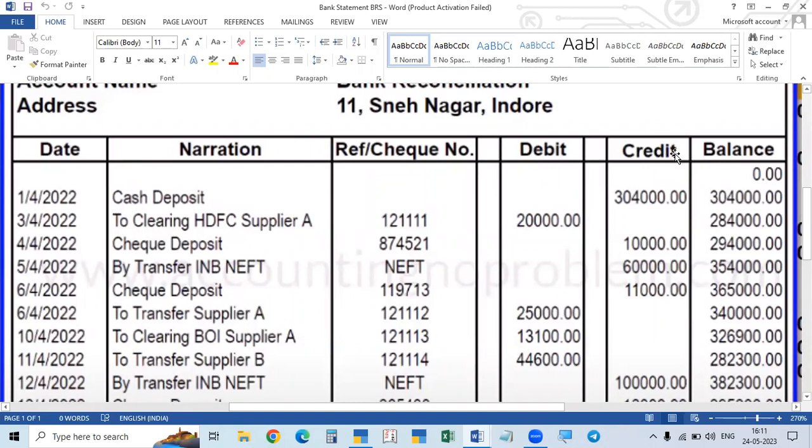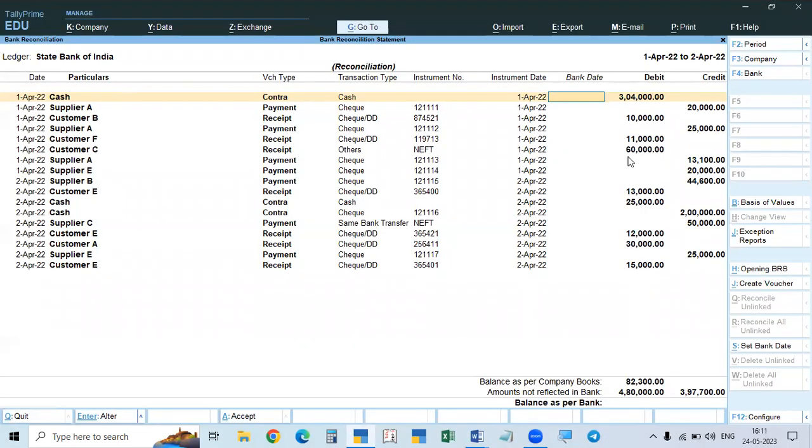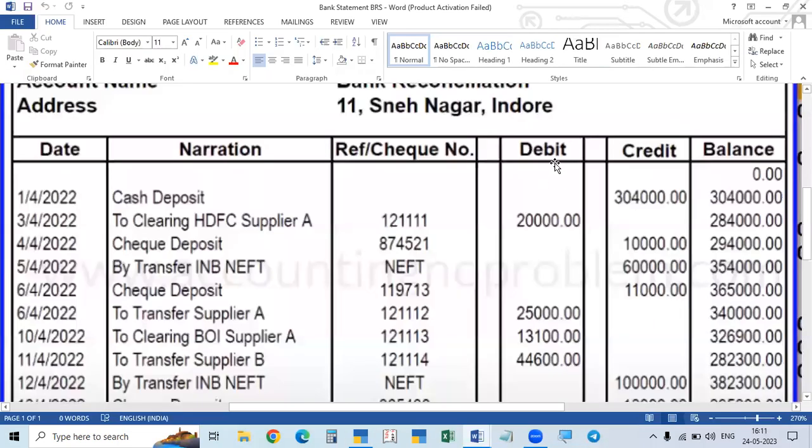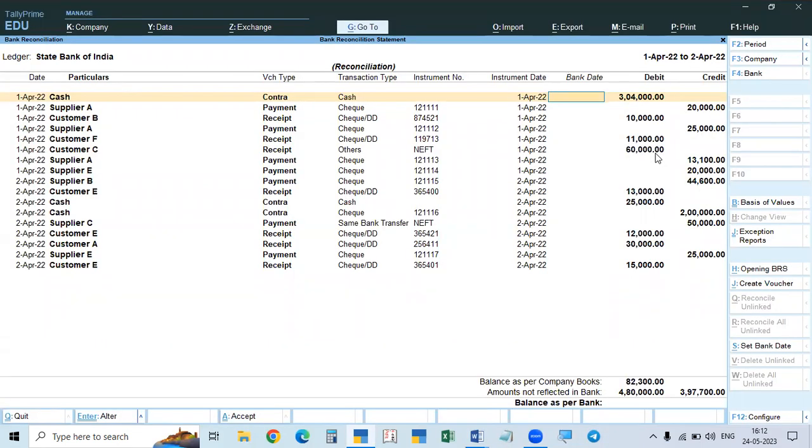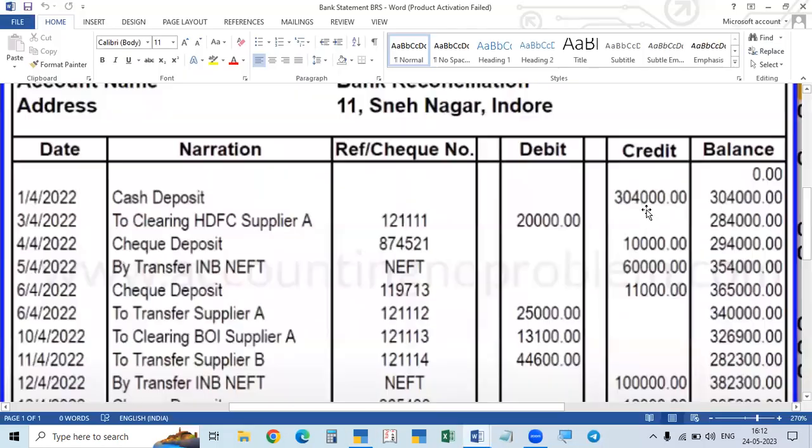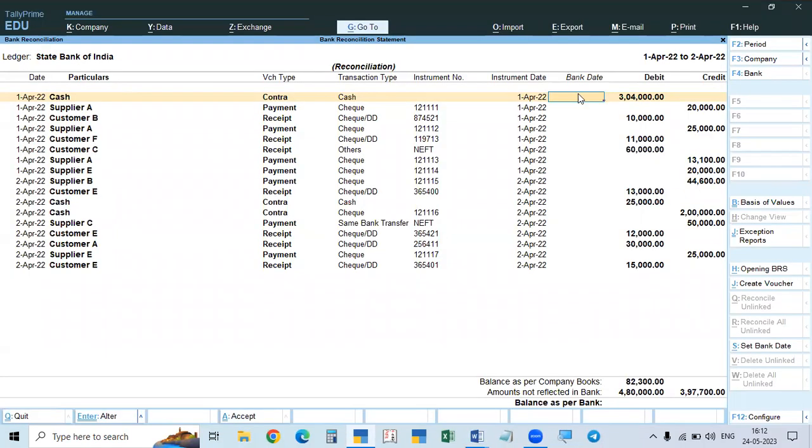So deposits on the credit side, withdrawals on the debit side. The other side, debit side deposits, credit side withdrawals. They will not show debit or credit. Sometimes they will show debit credit. Sometimes this is called withdrawal and this is called deposit. So we have to check both. For every transaction we have to check if it is reflected in both places, and what is the date of reflection. The bank date, that date we have to enter here.